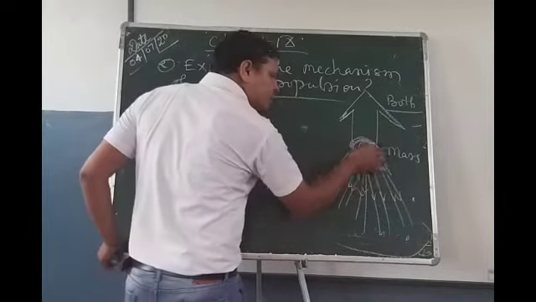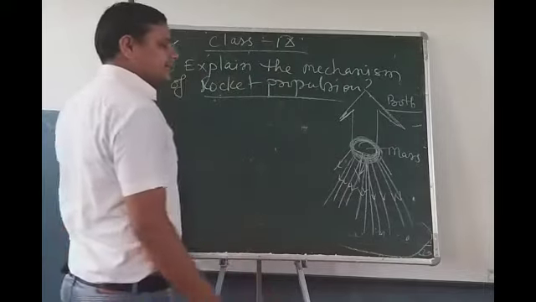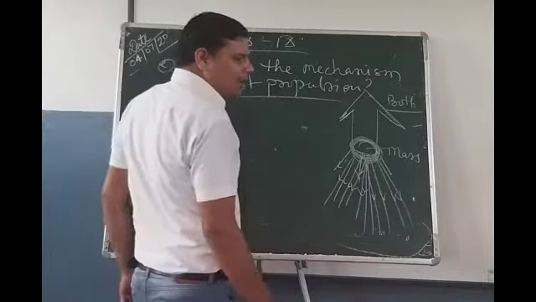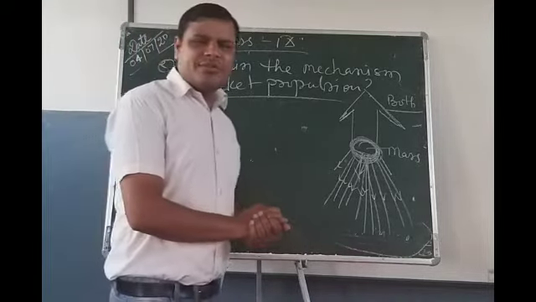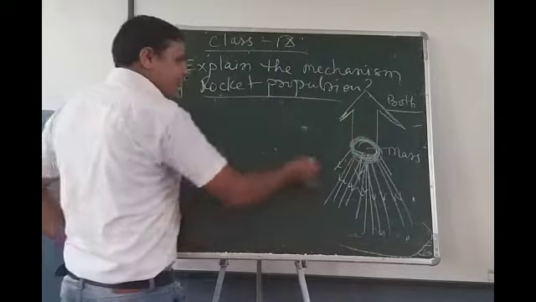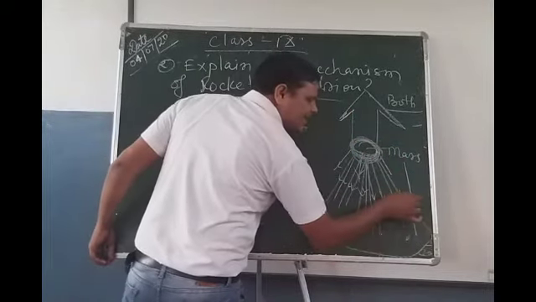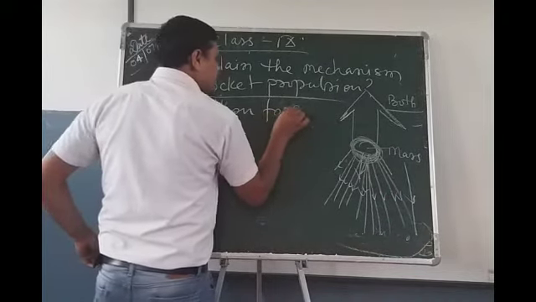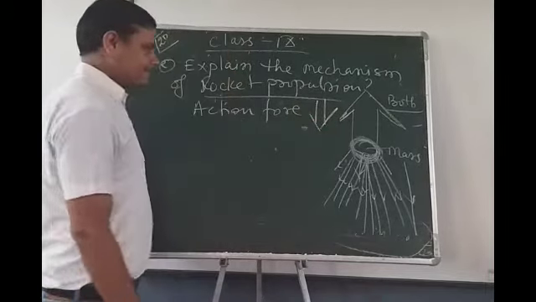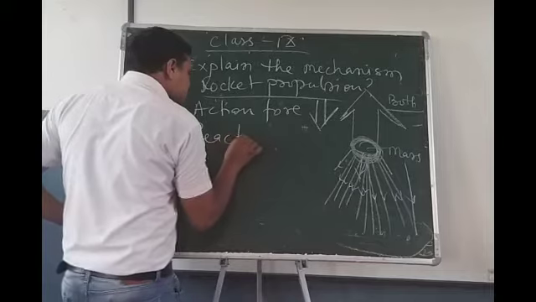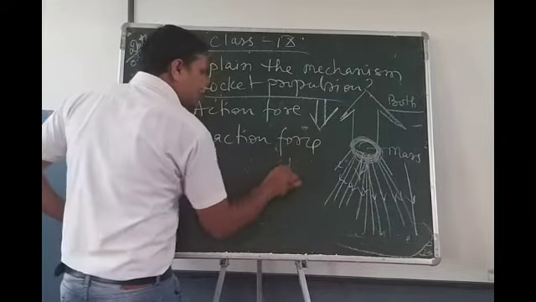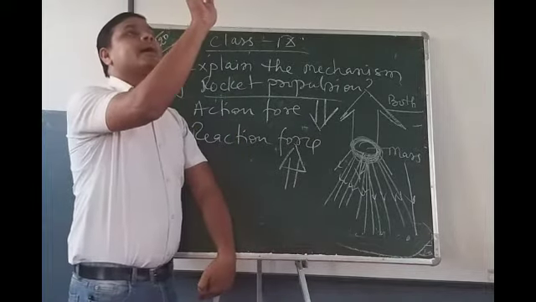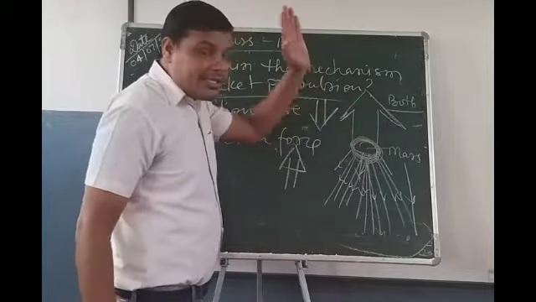So the mass of the substance that will propel in the downward direction will be equal to the upward direction. But on account of Newton's third law, to every action there is an equal and opposite reaction. The action force is in the downward direction, so the reaction force will be in the upward direction. Action force downward, reaction force upward, and the rocket goes in the upward direction.